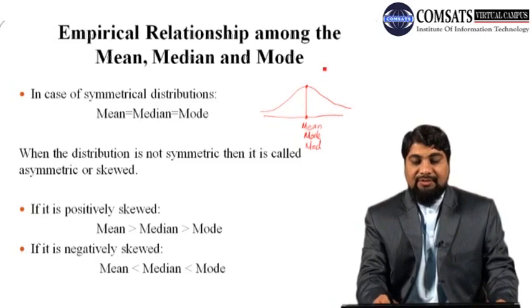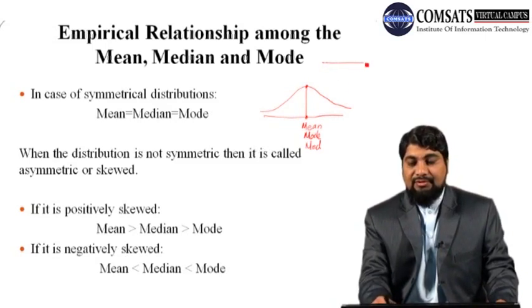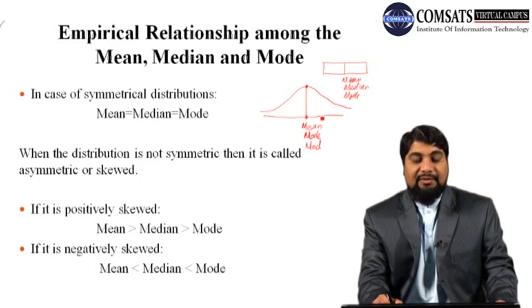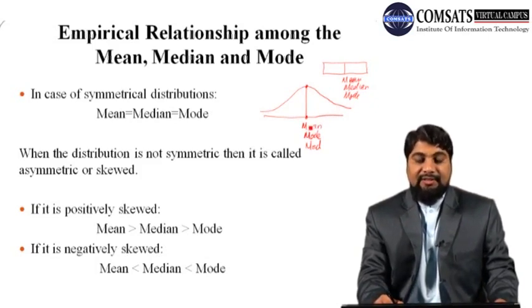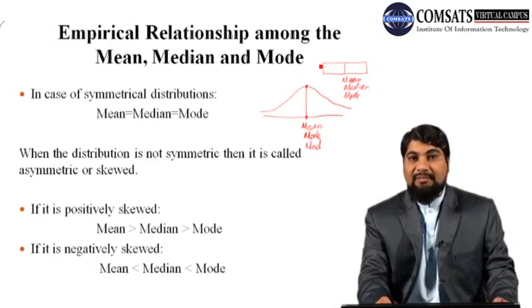Another example of a symmetric distribution is the uniform distribution. Remember that the uniform distribution gives us equal probability, or the same area, throughout. So we can see that this represents the same area. Here in the middle we have the mean, median and mode. So mean, median and mode coincide when we have a symmetric distribution. The uniform distribution is a special case of symmetric distribution.